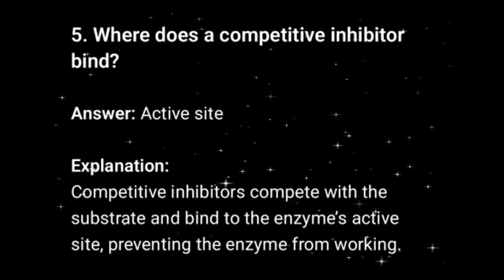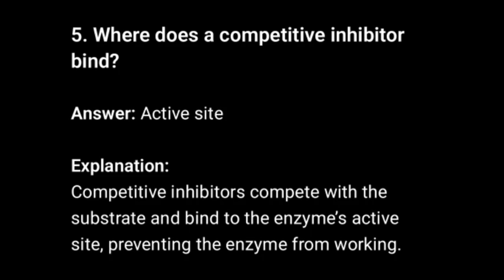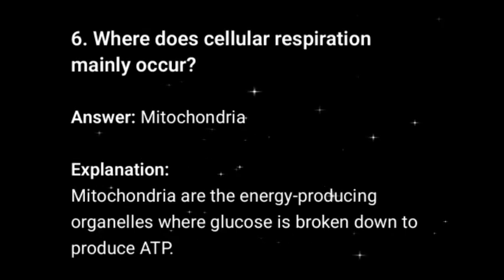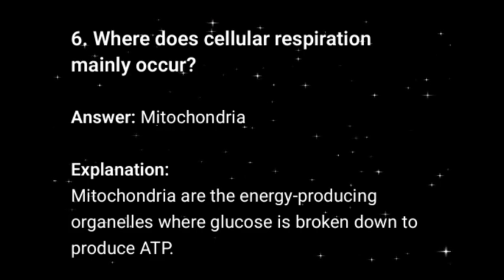5. Where does a competitive inhibitor bind? Answer: Active site. Explanation: Competitive inhibitors compete with the substrate and bind to the enzyme's active site, preventing the enzyme from working. 6. Where does cellular respiration mainly occur? Answer: Mitochondria. Explanation: Mitochondria are the energy-producing organelles where glucose is broken down to produce ATP.